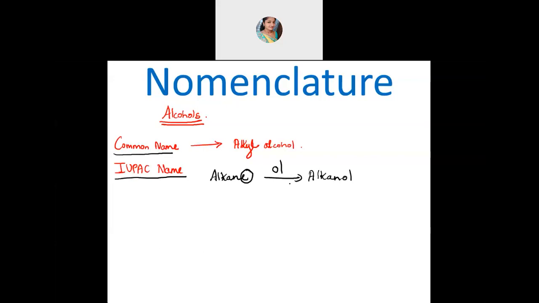A few common names you should study here also, and IUPAC names are more important. So I'll start with naming the compound. Only alcohols I will name first, then I will go to phenols. We'll start with the first compound. Let me go according to whatever is given in your book. Then I will give you something else. This CH3OH, tell me what will be the... Don't see your book, students. Just try to name without seeing the book. You see the screen and try to answer, because then there is no point if you're seeing and telling.